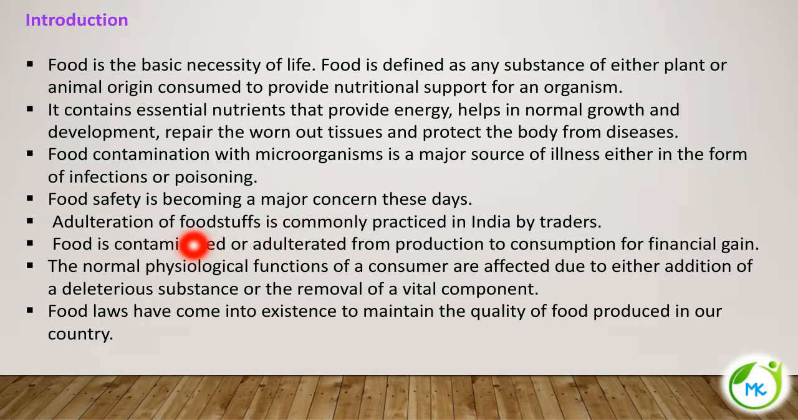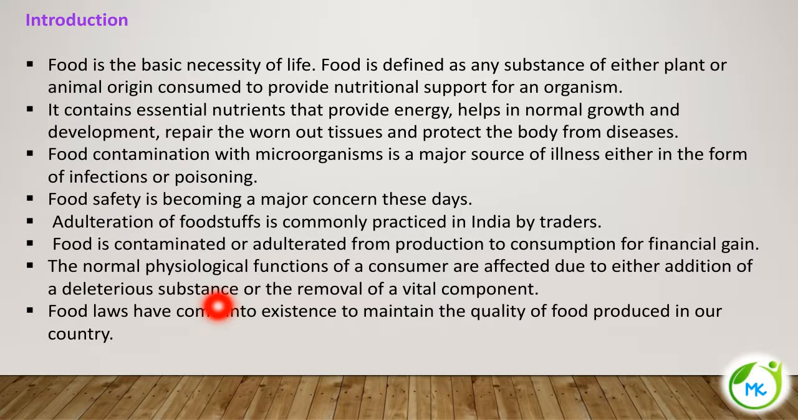And adulteration of foodstuff is commonly practiced in India by traders. Food is contaminated or adulterated from production to consumption for financial gain. So why are they doing such adulteration? For more money. The normal physiological functions of a consumer are affected due to either the addition of a deleterious substance or the removal of a vital component.